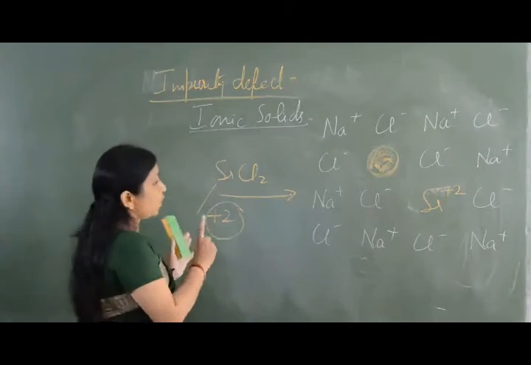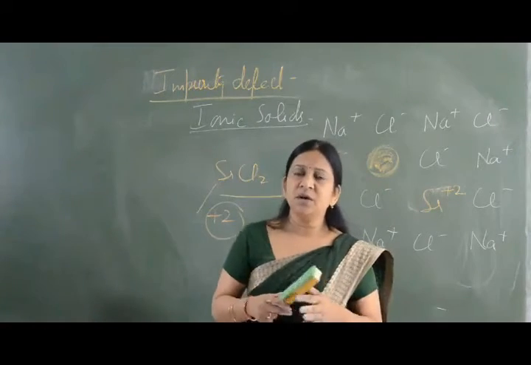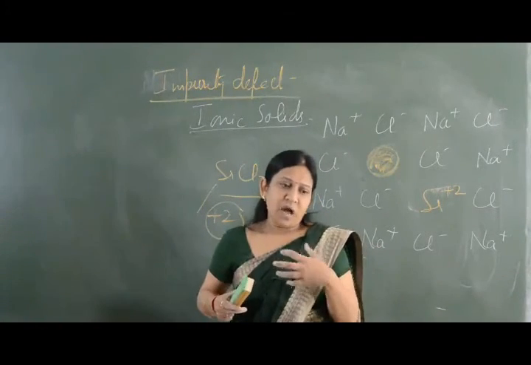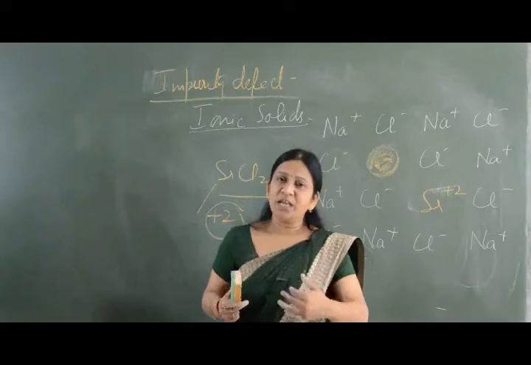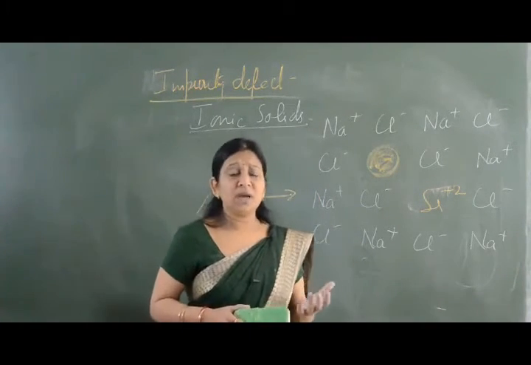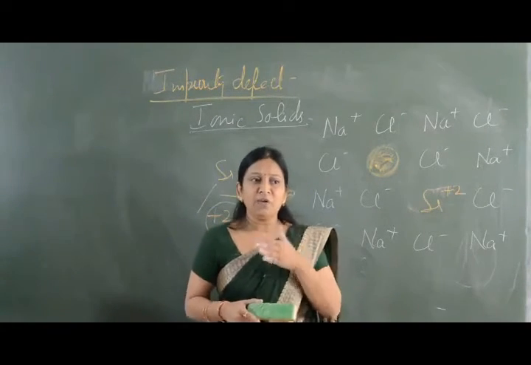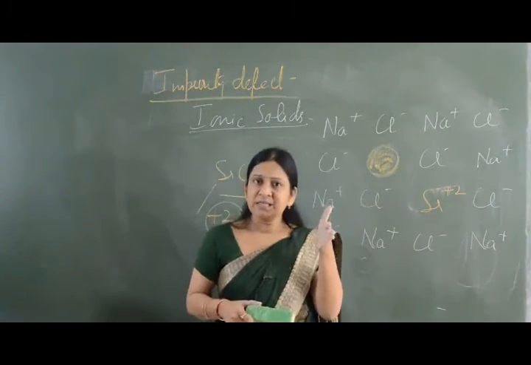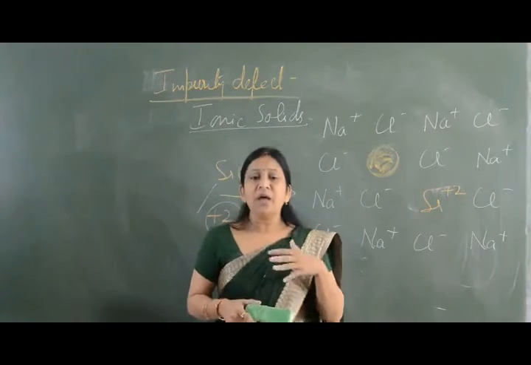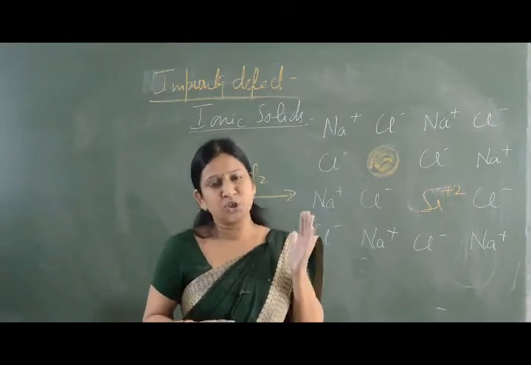So this is impurity defect. So we have 2 types of impurity defects. After the impurity has entered into the crystal, the solid which is formed can be a substitutional solid, or it can be an interstitial solid. If the impurity enters at the lattice site, it is a substitutional solid, and if the impurity enters into the interstitial site, it is an interstitial solid.